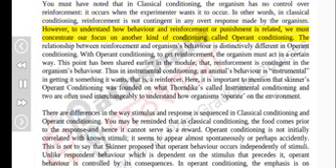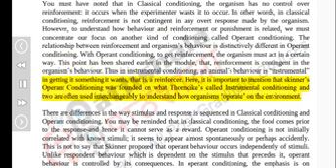However, to understand how behavior and reinforcement or punishment are related, we must concentrate our focus on another kind of conditioning called operant conditioning. The relationship between reinforcement and an organism's behavior is distinctively different in operant conditioning. To get reinforcement, the organism must act in a certain way. This point has been shared earlier in the module: reinforcement is contingent on the organism's behavior. Thus in instrumental conditioning, an animal's behavior is instrumental in getting it something it wants, that is, a reinforcer.